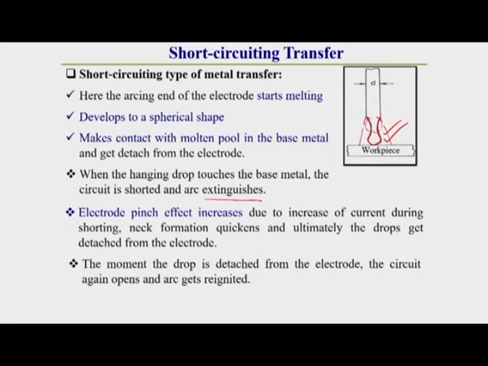In other categories like free flight transfer, we have observed that no arc extinguishing occurs. Once the arc extinguishes, the resistance between electrode and workpiece decreases a lot, because there is a huge difference between current flowing through an air gap and through the electrode material. If there is a direct contact between the electrode material and the workpiece, current can easily pass from electrode to workpiece.